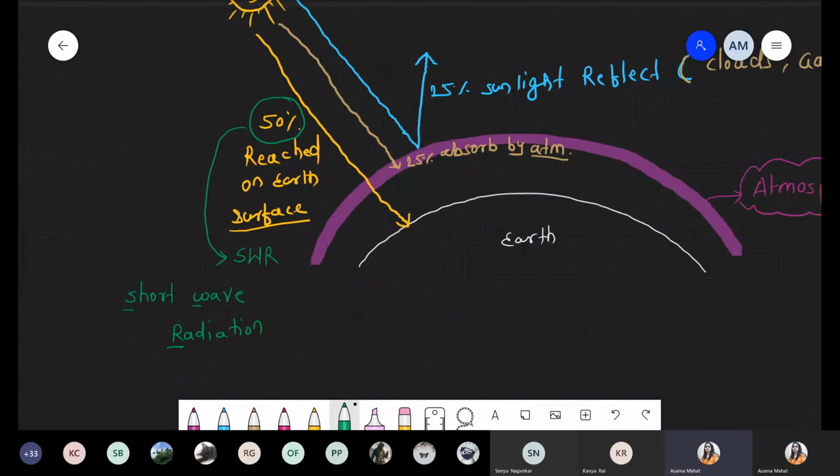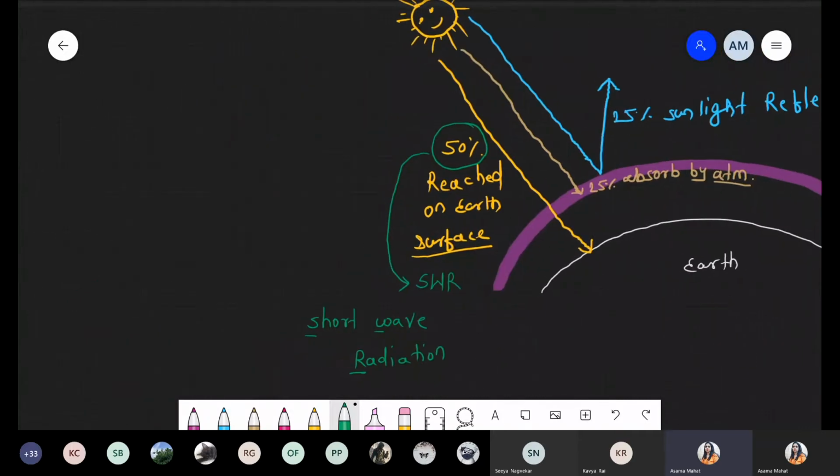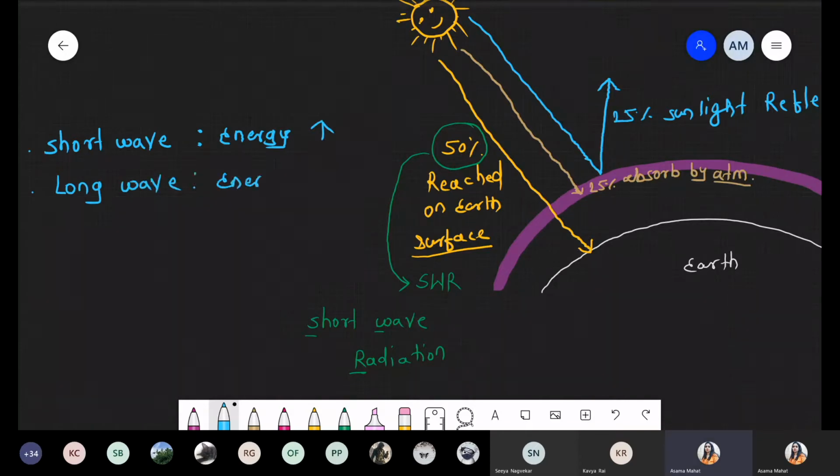So I'm writing this information. Please, if you want, you can write it down in the margin. When we use the word short wave, we are talking about short wavelength. So remember, if the wavelength is short, the energy level it contains is comparatively high. And when you use long wave, that is long wavelength, the relationship is inversely proportional, so the energy it contains is low.